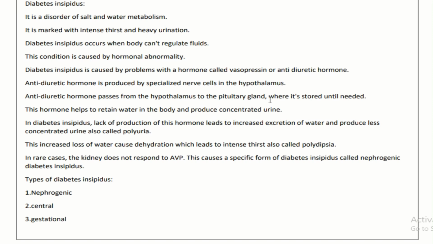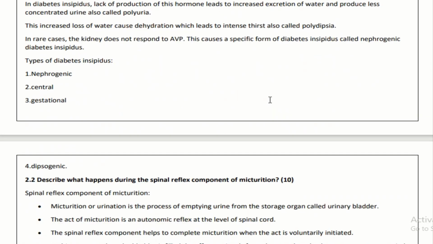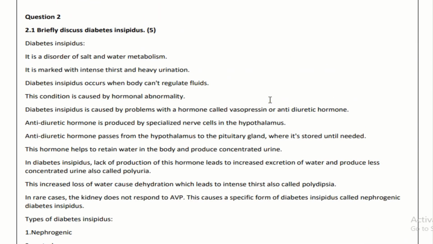In rare cases, the kidney does not respond to AVP. This causes a specific form of diabetes insipidus called nephrogenic diabetes insipidus. Some of the types of diabetes insipidus are nephrogenic, central, gestational and dipsogenic. This will give you 5 marks for discussing diabetes insipidus.